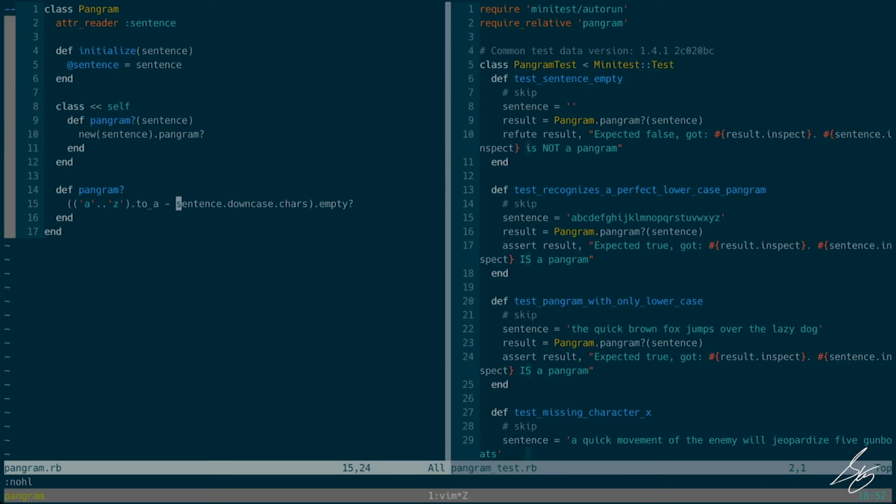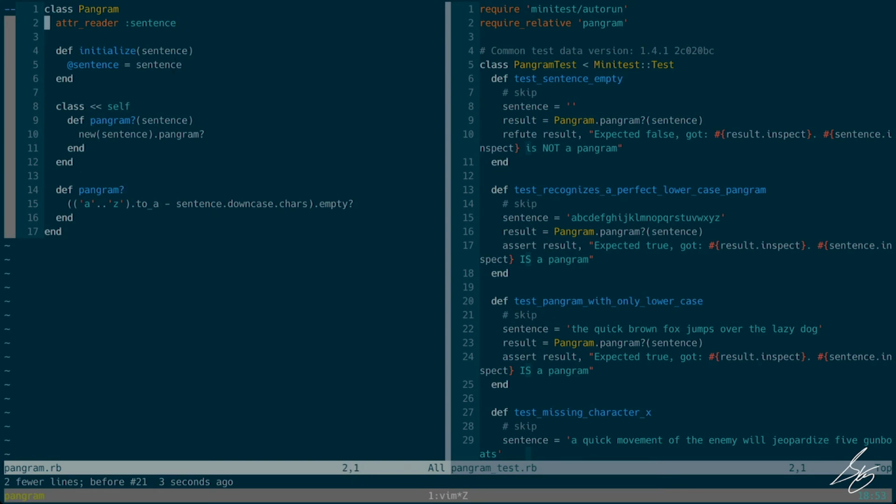And for instance, if there was some reason I needed to do something else with sentence, I needed a method that went and got it, or memoized the value, or pre-processed it, or whatever, I want that to be hidden from pangram A. Pangram A has no business knowing where sentence comes from. So by doing it this way, I can keep it from knowing that.